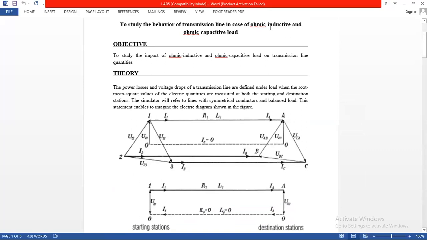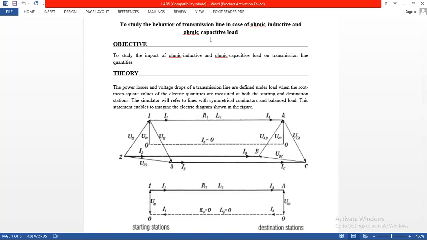Ohmic inductive means resistance plus inductance, and ohmic capacitive means resistance plus capacitor. So both combinations connect at a transmission end.